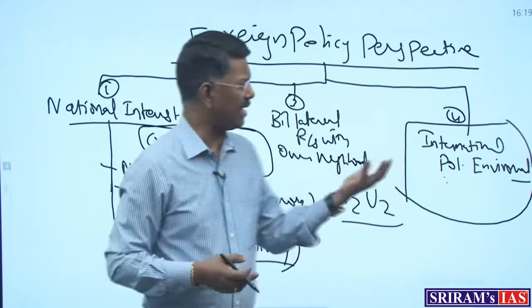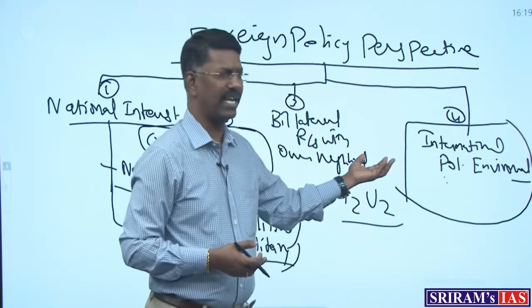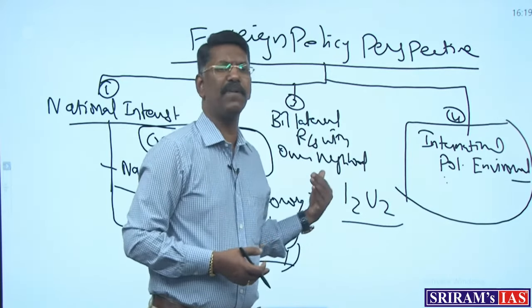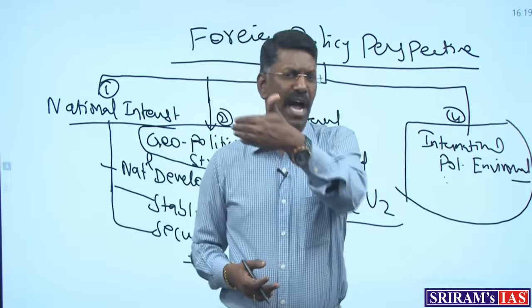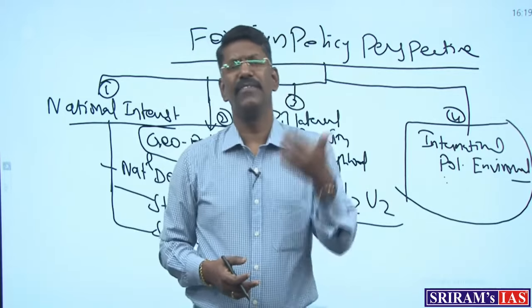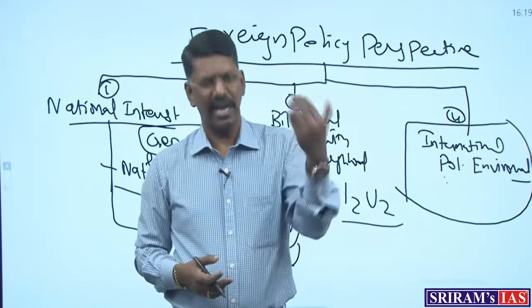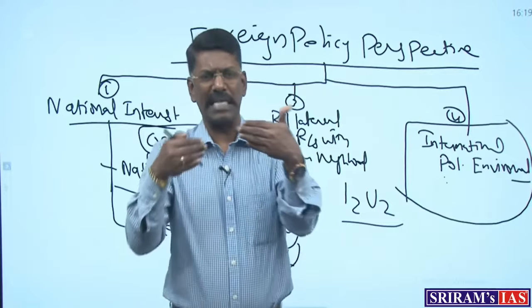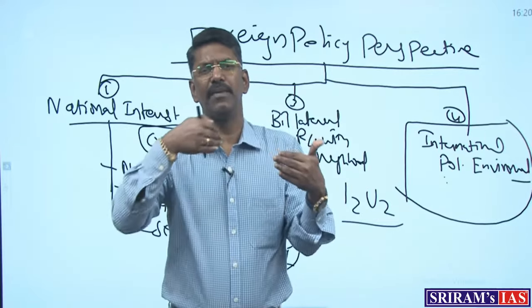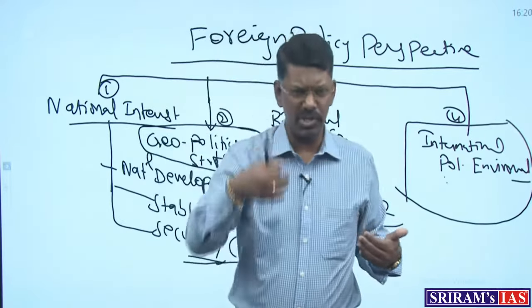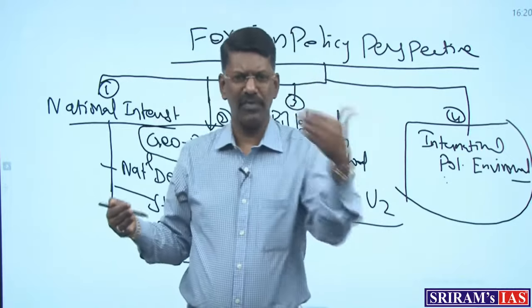I can give some examples for the international political environment in the optional paper: the United Nations and related contributions, the various organizations and their contributions, and the problems between countries in the name of Indo-Israel or Palestine-Israel or the Korean problem or the Vietnam problem.